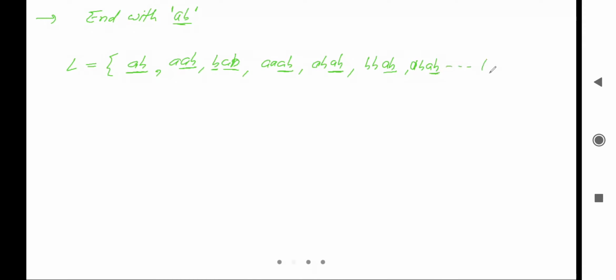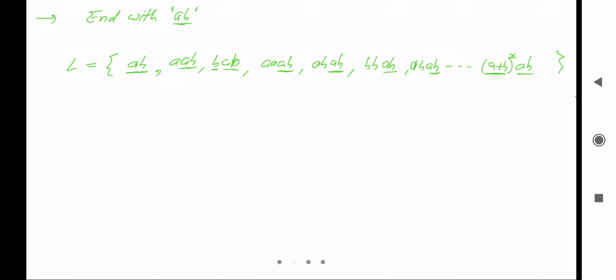In the starting there can be any combination, (A+B)*, any combination of A and B is possible, and at the end it will be AB, right? So these are the strings in the language. Finally we can say these are the strings in the language.